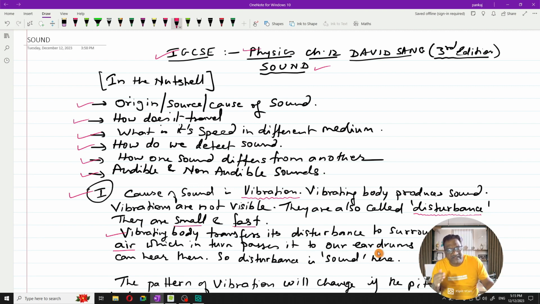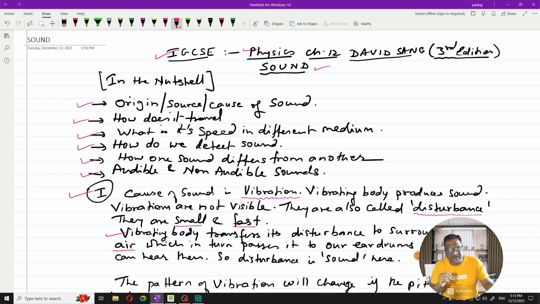When this vibration reaches the eardrums, they start vibrating, and this vibration is sent to the brain by an electric signal. That is a biological mechanism every human being has. The eardrums send the signals of this vibration to the brain, and the brain recognizes it as a sound.